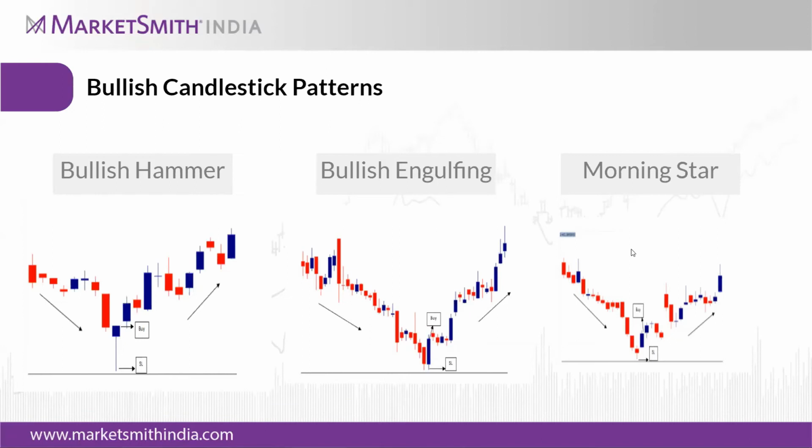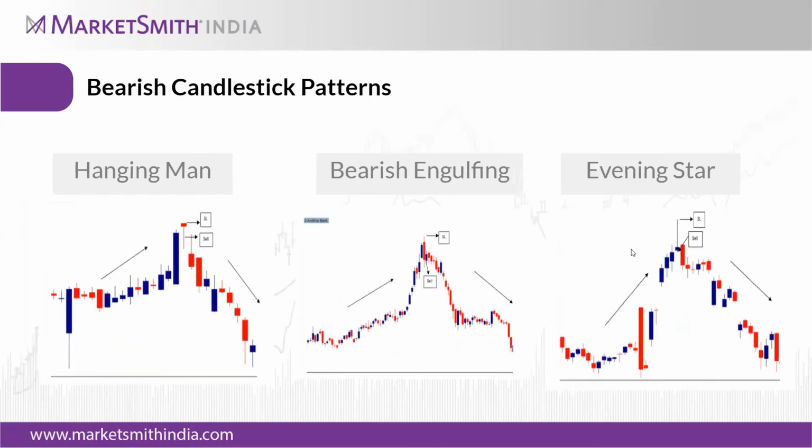Now let's go to the bearish candlestick patterns. Here it is quite the opposite. Whatever was bullish, first there will be an uptrend, then there will be a reversal pattern. There will be reversal candles, similar to what we discussed in the single candlestick charts, like the hammer and inverted hammer, which can form at the top of the uptrend.